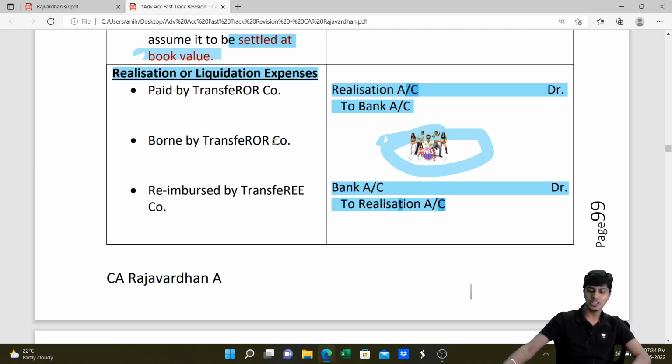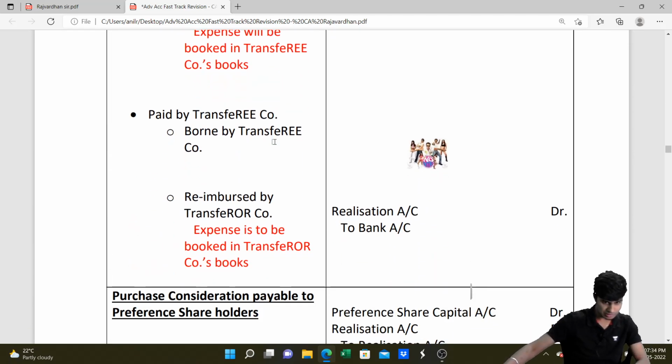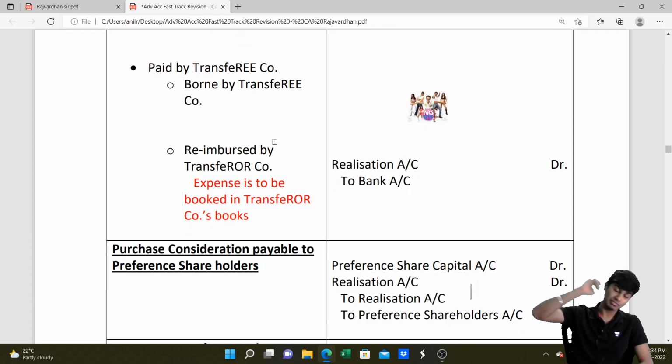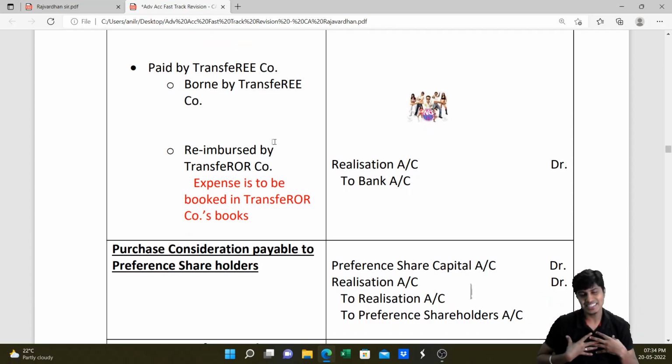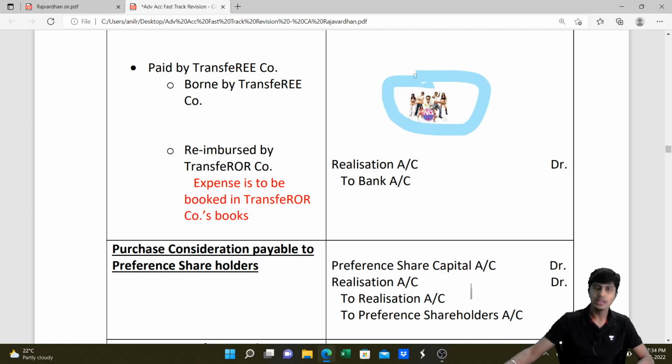I hope you understood the entries for realization expenses. Next, paid by transferee. If the transferee only pays my realization expense, I didn't pay. He only paid straight. I will not write any entry. No entry, no entry. Why? He is paying my expense. I would not pass an entry.